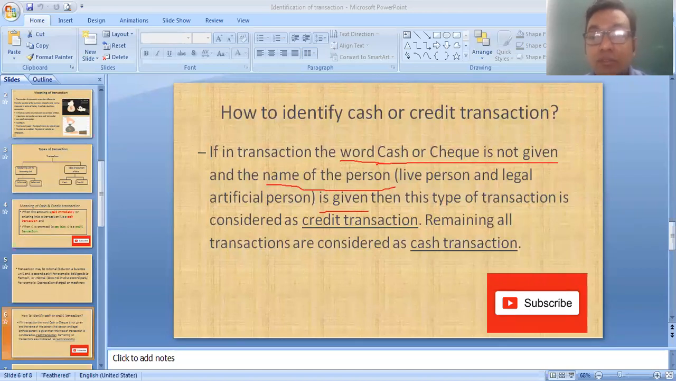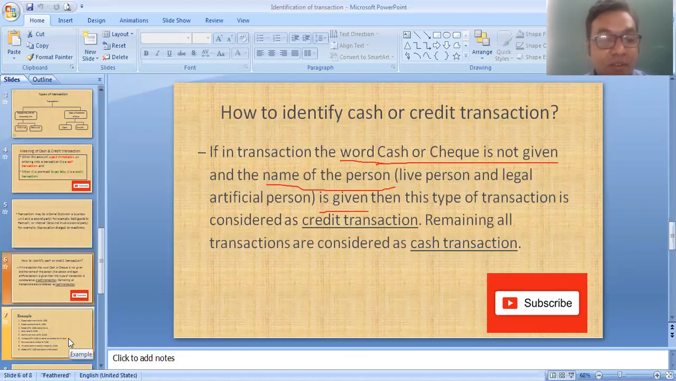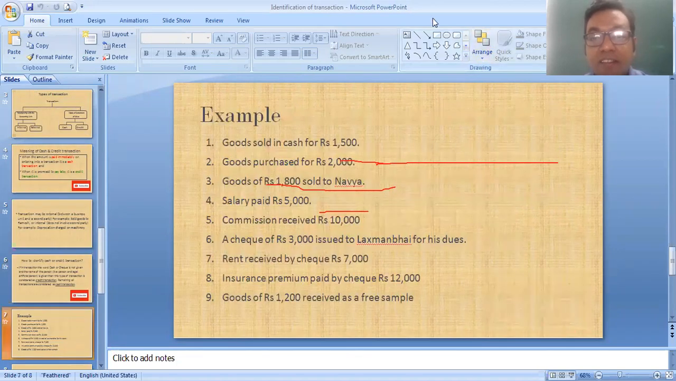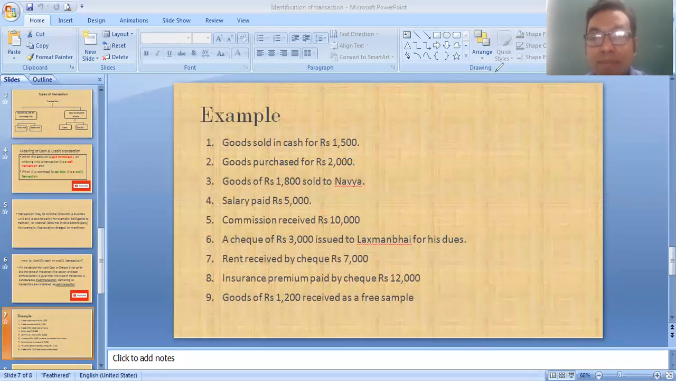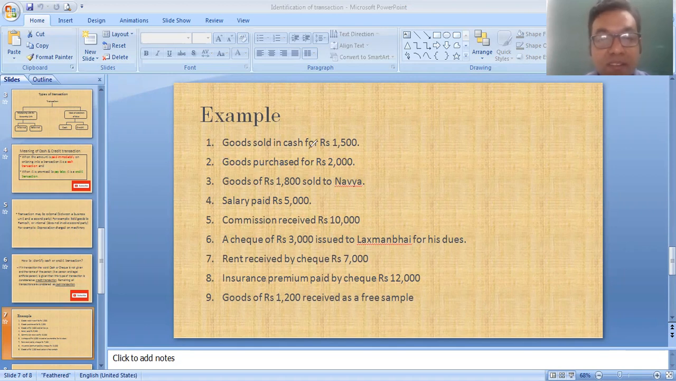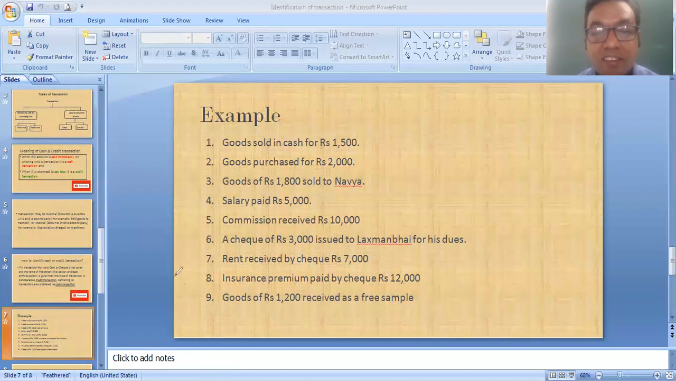Now we understand these rules with the help of some transactions. See on your screen, there are some transactions. Now we learn how these rules are applied. I have written some transactions here. See the first one: goods sold in cash for rupees 15,000. Now you can see the first condition is the word cash or cheque is not given. Here it is given, so no need to think ahead. Here the word cash is given.